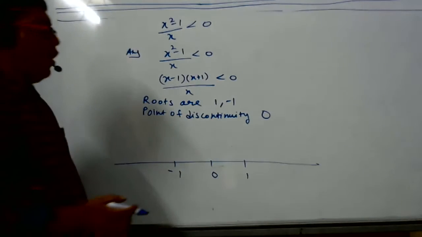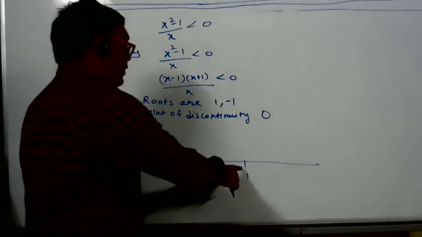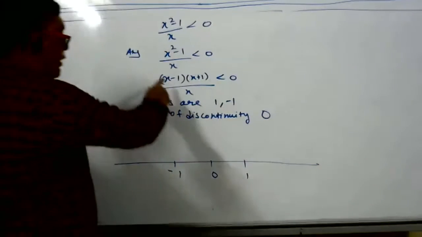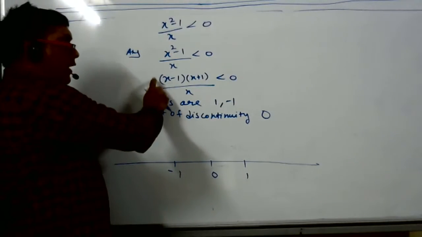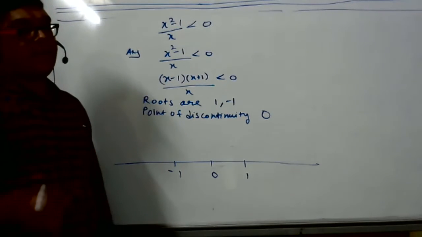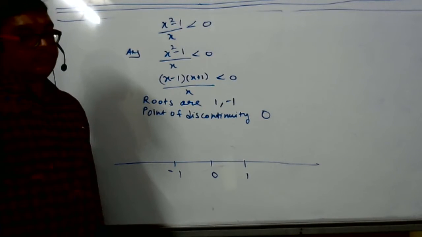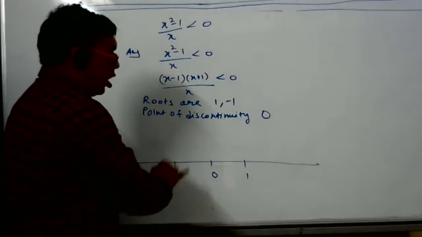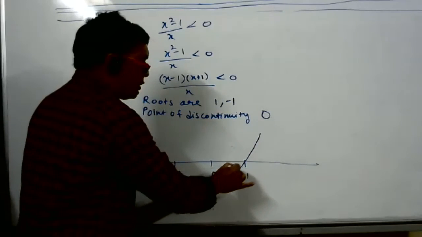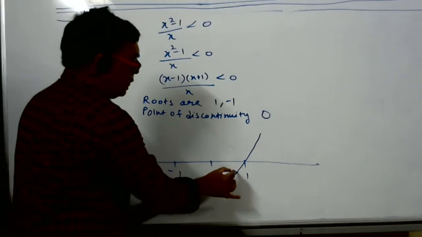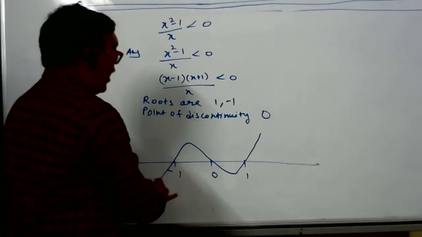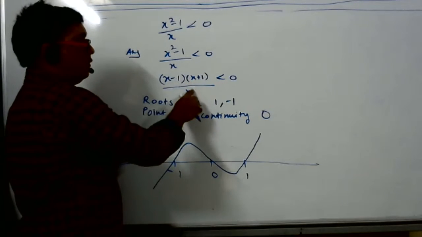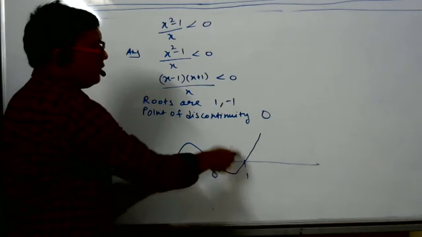Now take a point on the right side of the extreme right number. 1 is there. Take any number bigger than this. Suppose I take 100. Put 100 in the numerator. Will you get a positive number or negative number? Positive. Positive means the curve will start from upward to downward, and it will pass through all the points. So it has gone down, then it has to come up from here, and then again down. Why? Because the power is odd or even? Odd. Odd means it will cross. Even means it will remain on the same side.